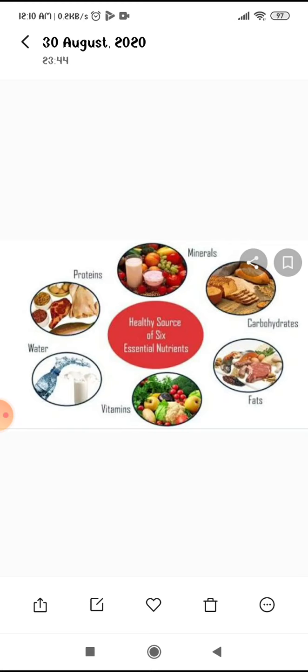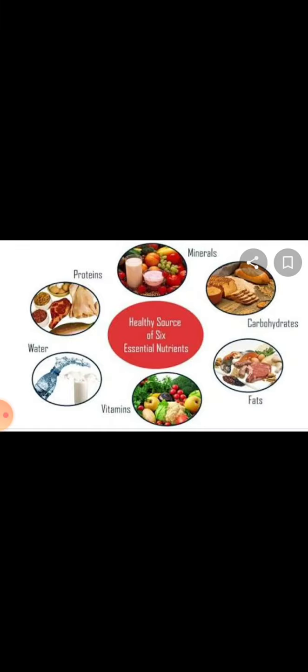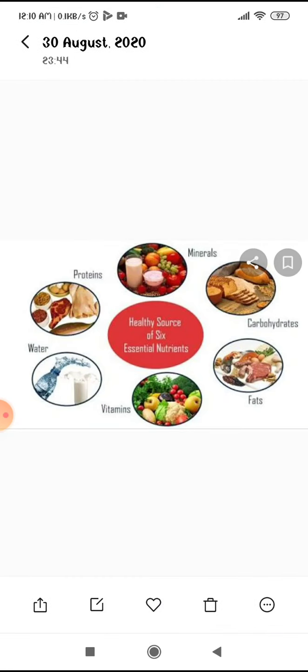And how does the question come in the exam? There is a 1 mark question from these topics, nutrient and nutrition. What do you understand by nutrition? What is the meaning of nutrition? Since it is a 1 mark question, there is a word limit between 10 to 15 words. What is the meaning of 10 to 15 words? Not less than 10 words and not more than 15 words. So what will be the answer? The nutrition is the process of taking food by an organism and its utilization by the body. That is the perfect answer.